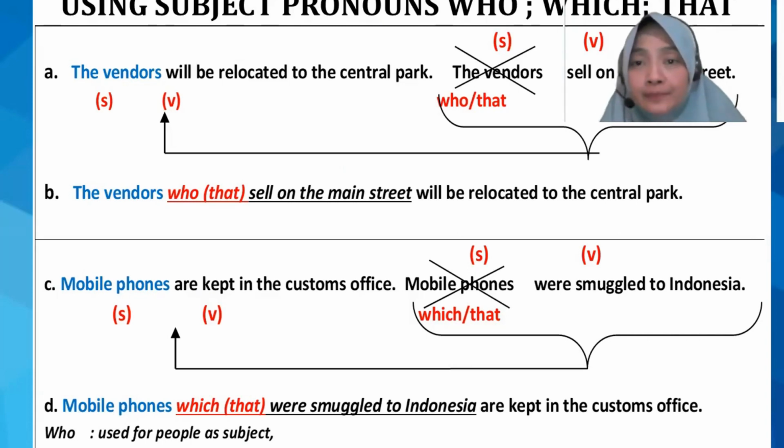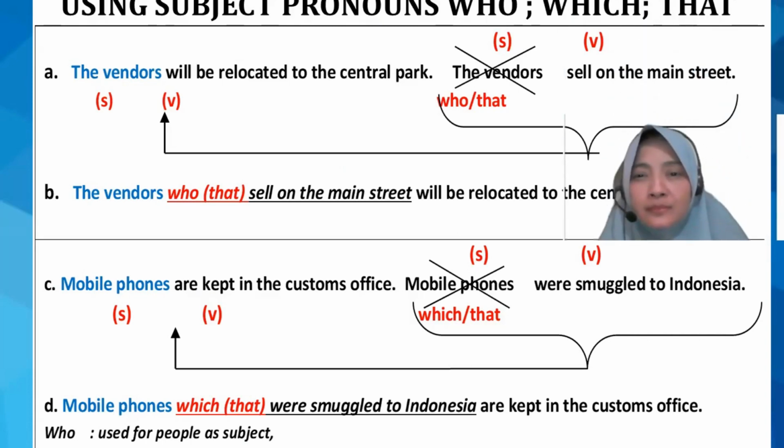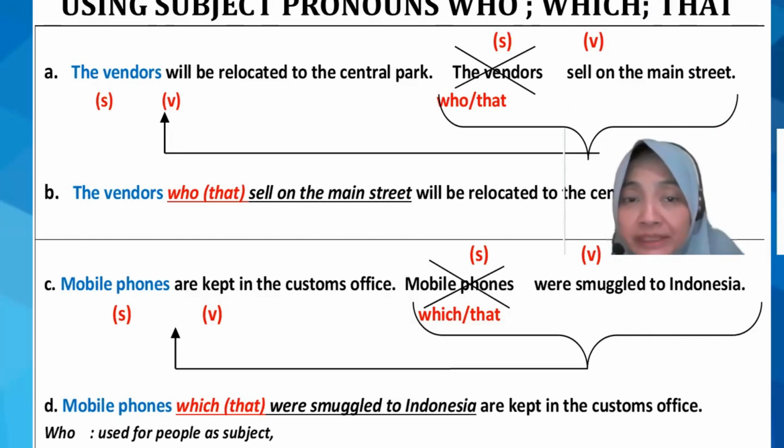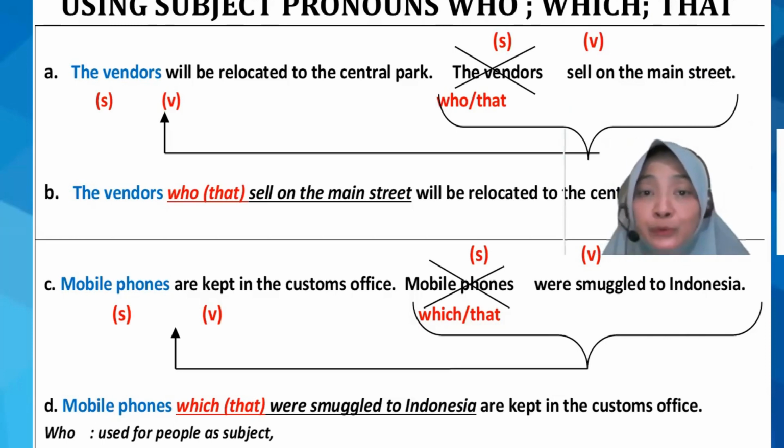In A, the vendors will be relocated to the Central Park. The vendors sell on the main street. In this case, you have two clauses, on the left side and on the right side, right? But actually, you find some similarities between the subjects. Both subjects are the same. So we can combine those two clauses into one using an adjective clause.